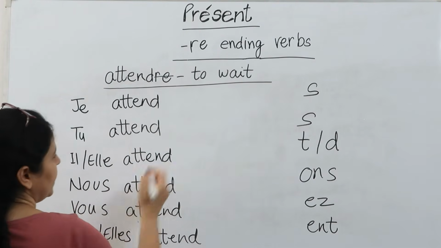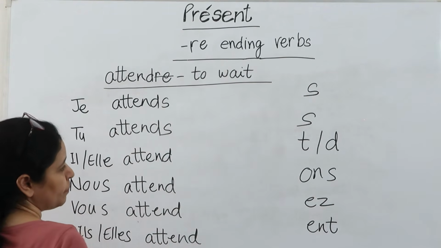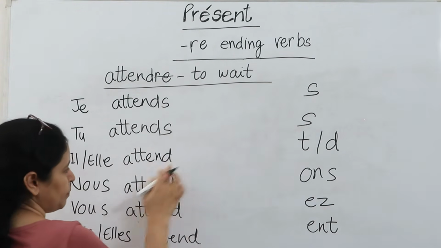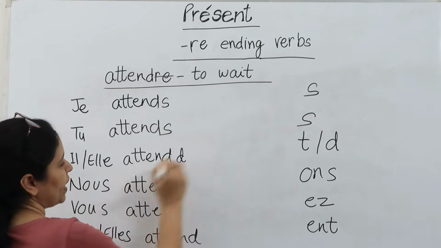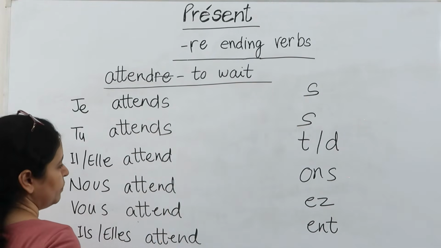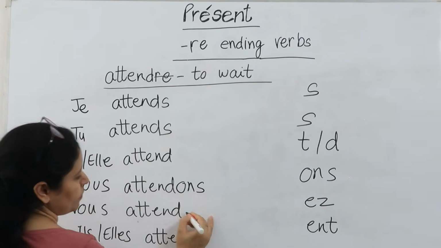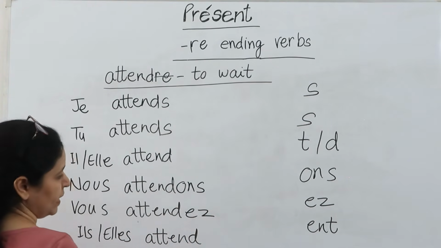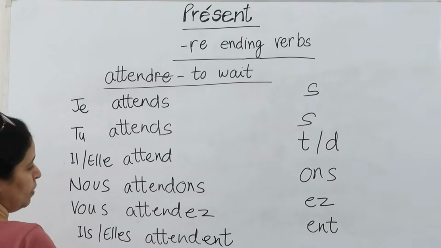Now, if I put the endings here, the first ending is S, S. My third ending is D. My rule is already justified. One D is already there, so I am not going to write one more D here. The same D which is here would work. Then the next ending for nous is ONS. For vous it is EZ and it is ENT for ils and elles plural.